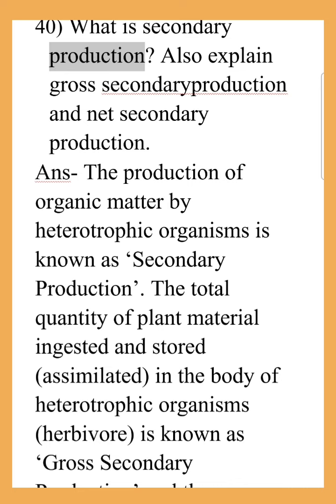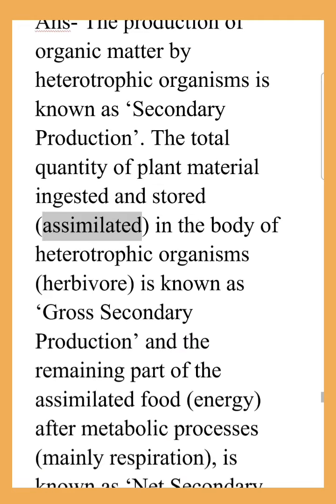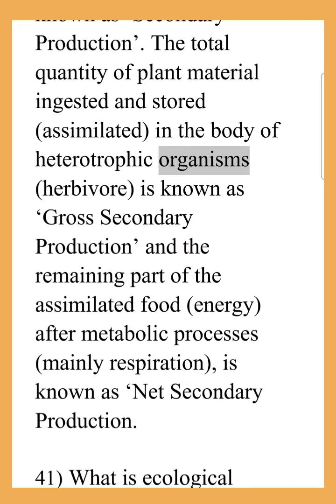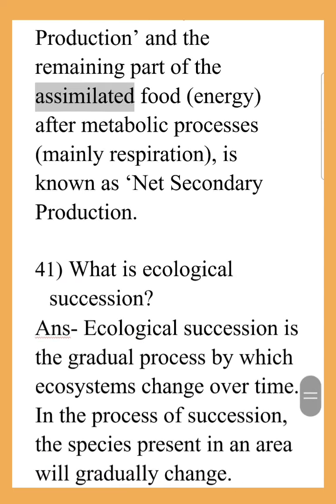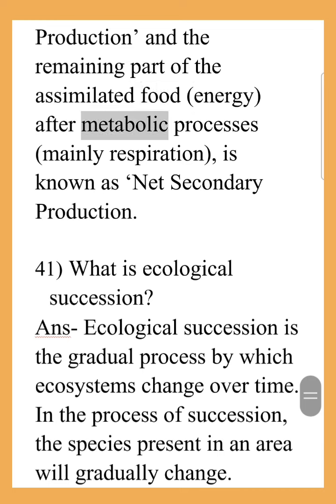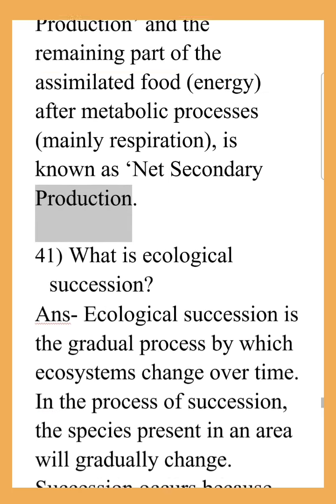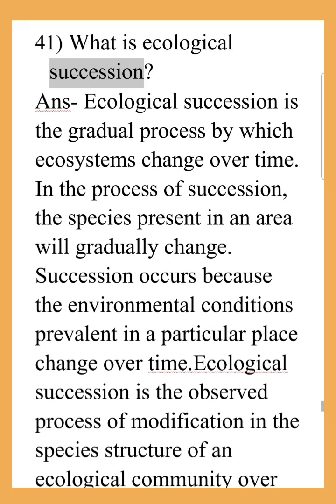What is secondary production? Also explain gross secondary production and net secondary production. The production of organic matter by heterotrophic organisms is known as secondary production. The total quantity of plant material ingested and stored, assimilated, in the body of heterotrophic organisms, herbivore, is known as gross secondary production, and the remaining part of the assimilated food, energy, after metabolic processes, mainly respiration, is known as net secondary production.